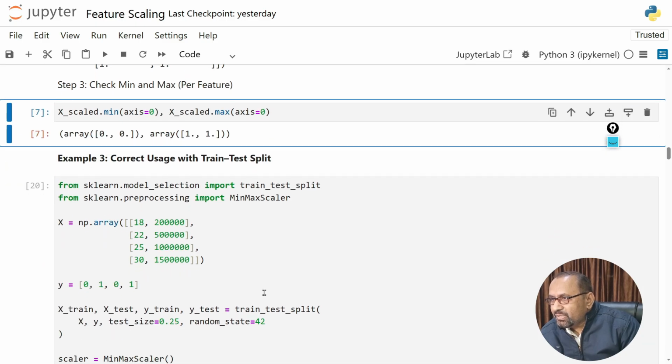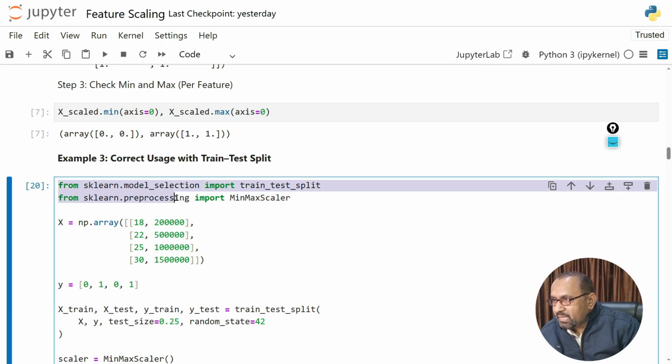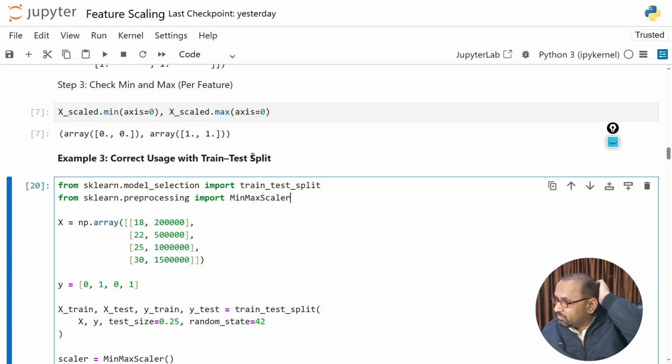After that we can see the usage with train_test_split. We are using the same library as above, and we need one more import: from sklearn.model_selection import train_test_split. Here we will train the model.